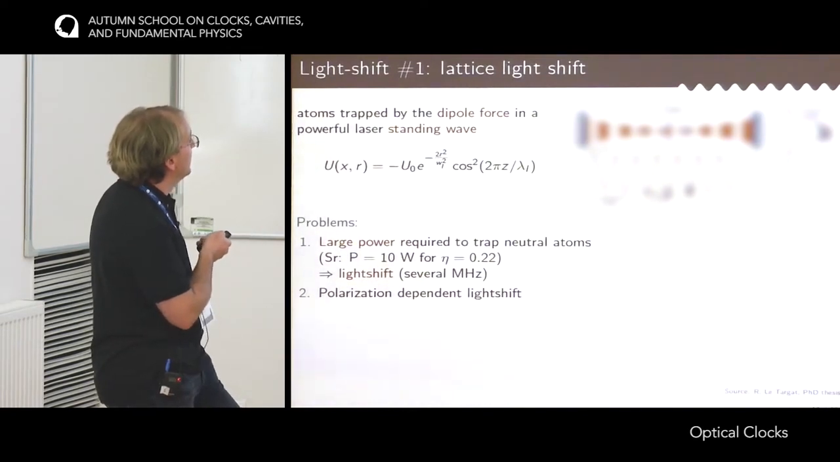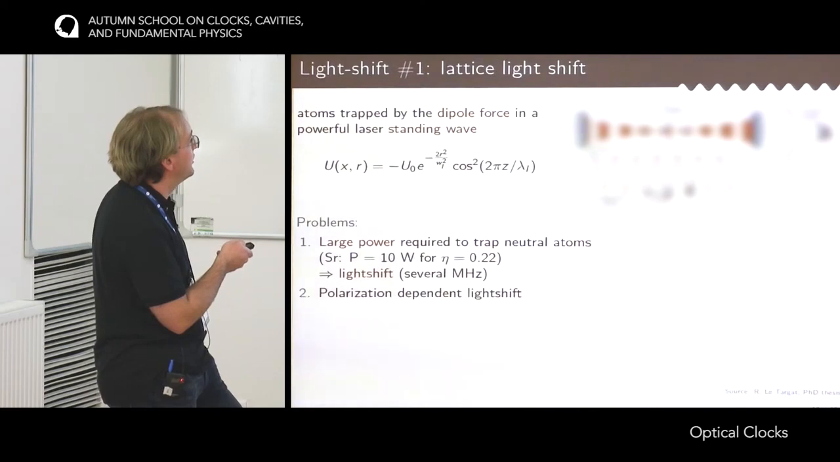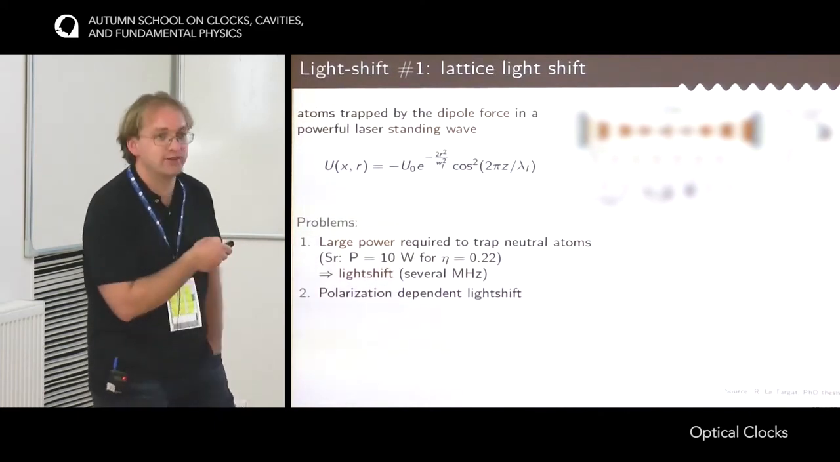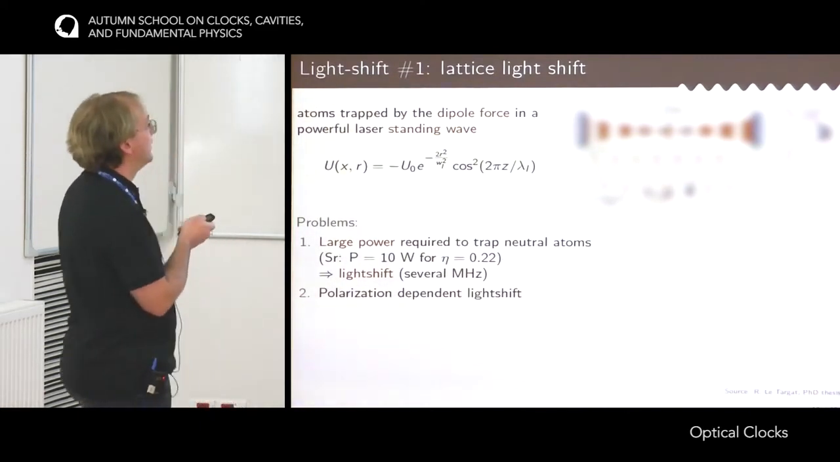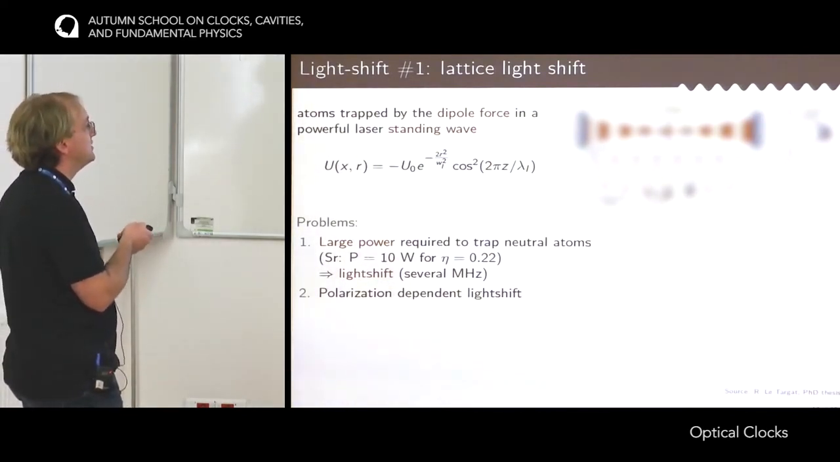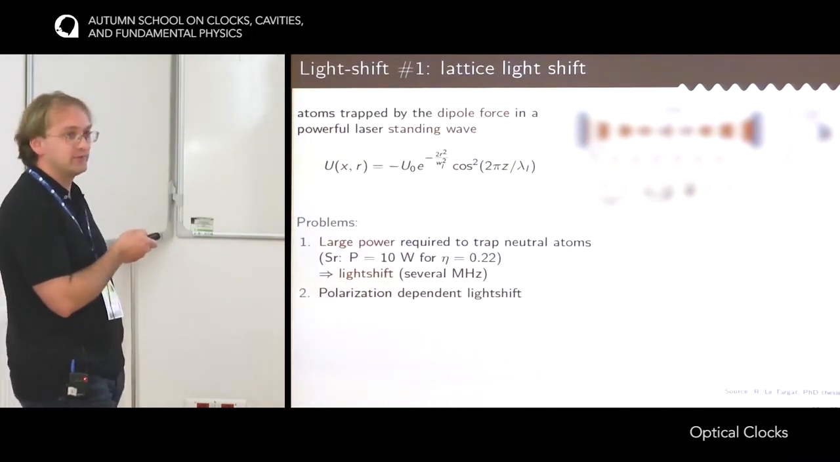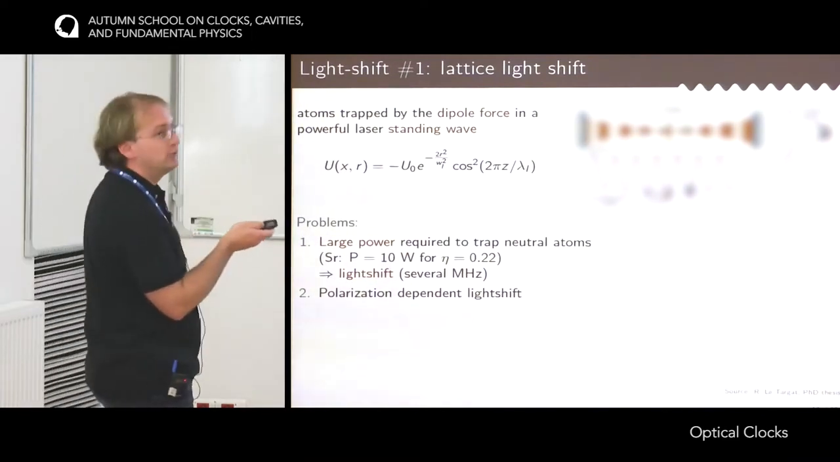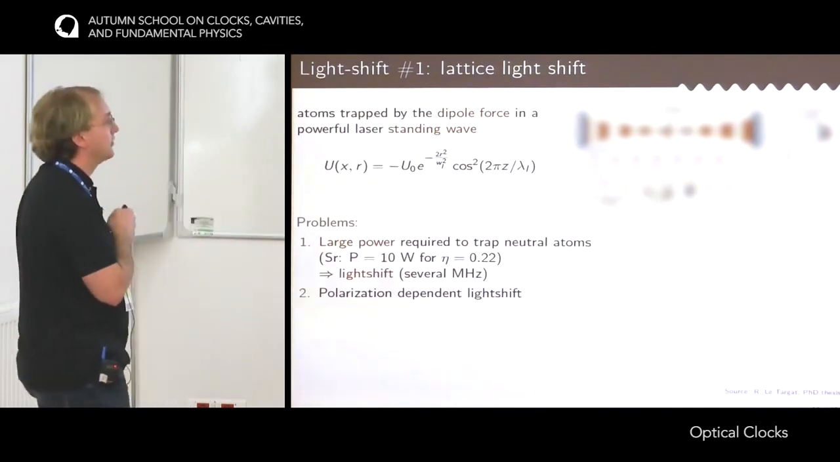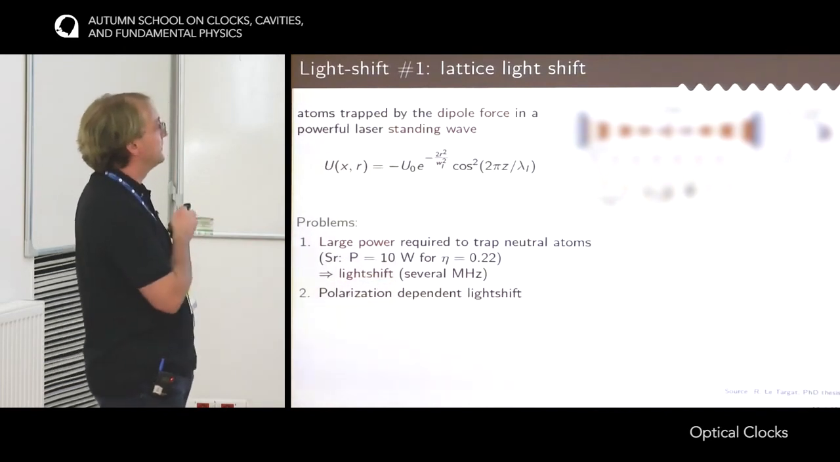and also to be in the Lamb-Dicke regime, you need quite a large power. For instance, for strontium, if you want to have a Lamb-Dicke parameter as low as 0.22, you need something like 10 watts of optical power. And this optical power induces a very large light shift on the clock transition, which is on the order of several megahertz. So it's something like 10 to the minus 8 of the clock frequency, which is 10 orders of magnitude worse than what you expect for these clocks.